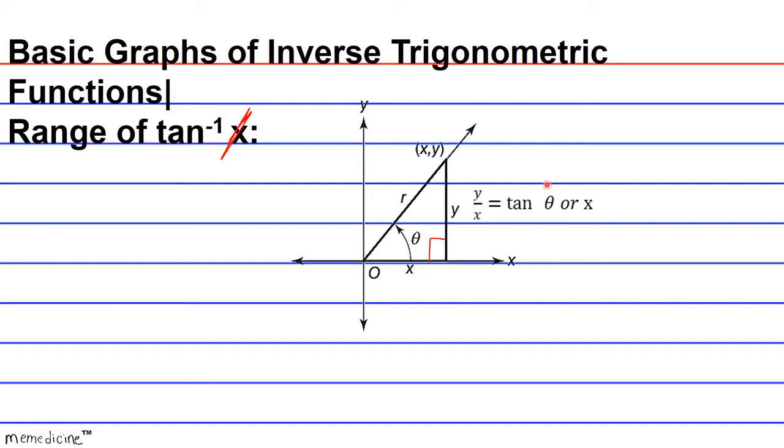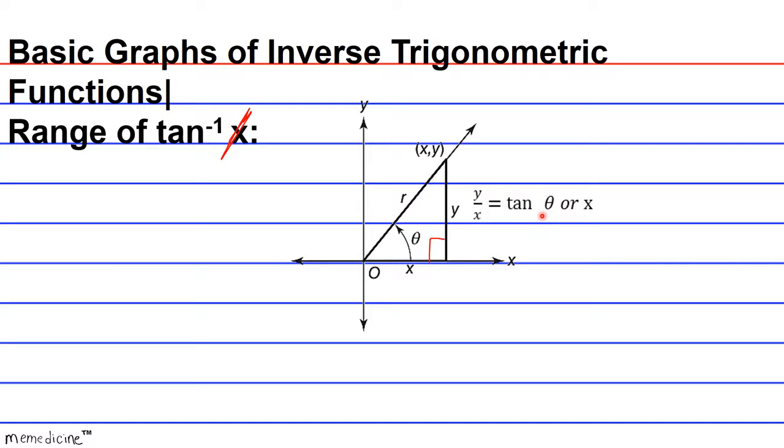The reason why I'm using theta here is because we don't want to double or triple up on variables, because the x here is going to represent the x-coordinate. But most of the time, when you have the basic function, not the inverse function yet, you say the tangent of x. X is a variable usually used to signify the unlabeled angle, okay? But here we're using the Greek letter theta, but I said x because some people get confused if they've never seen the Greek letter theta before, okay?